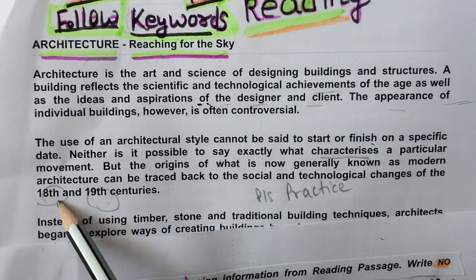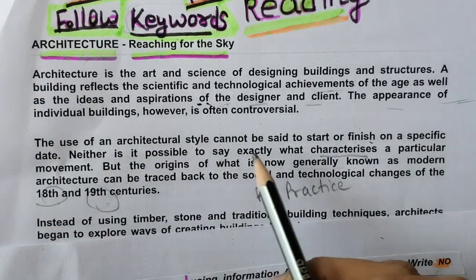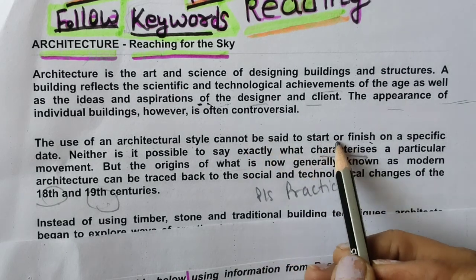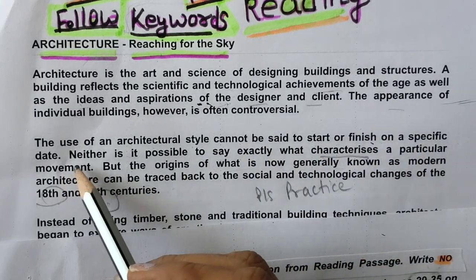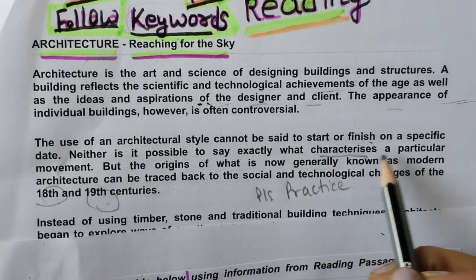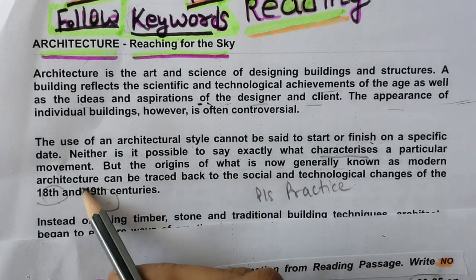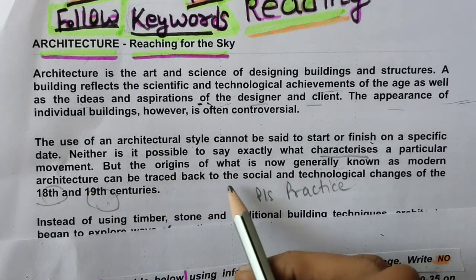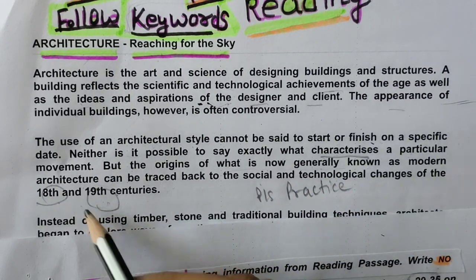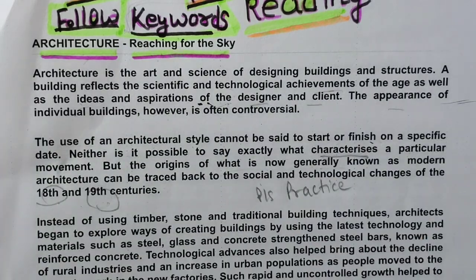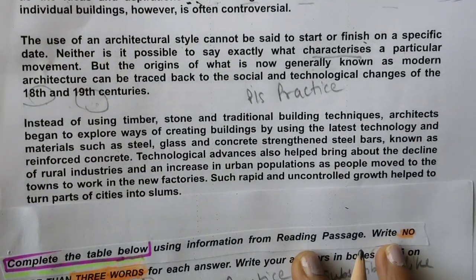Okay, so 18th century is here. The use of architectural style cannot be said to start or finish on a specific date. But the origins of what is generally known as modern architecture can be traced back to the social and technological changes of the 18th century. Okay, maybe in the next paragraph we are looking for building materials.